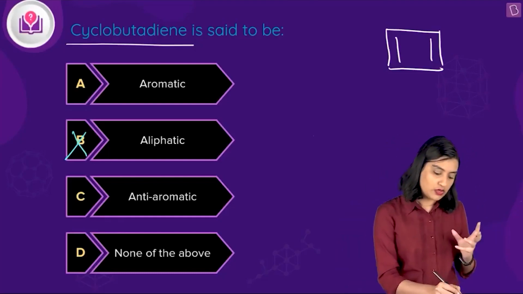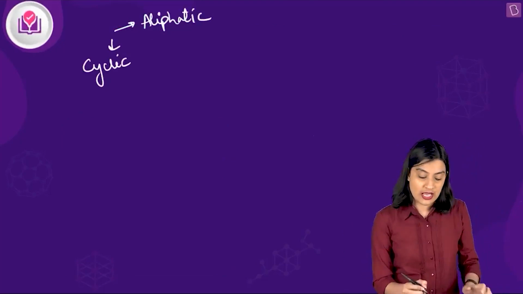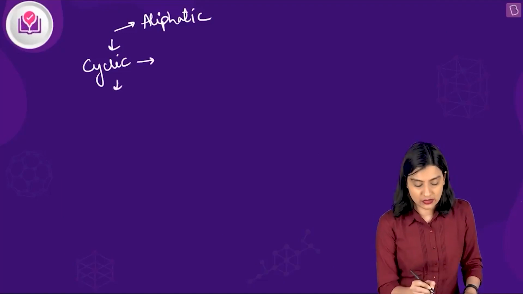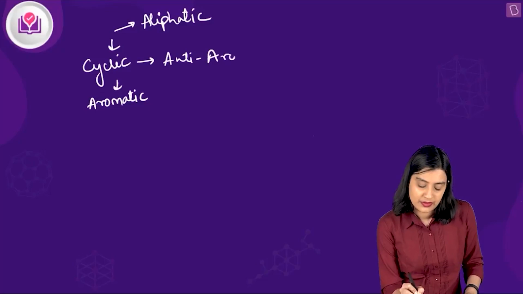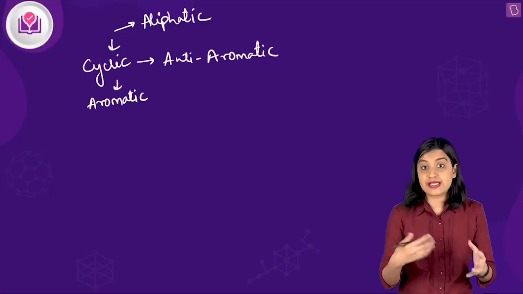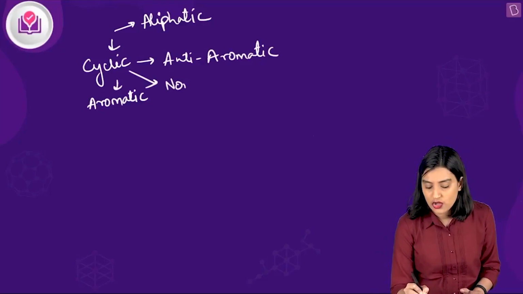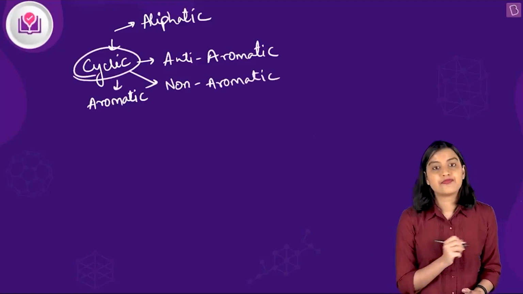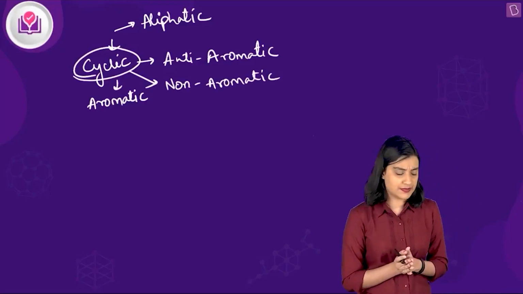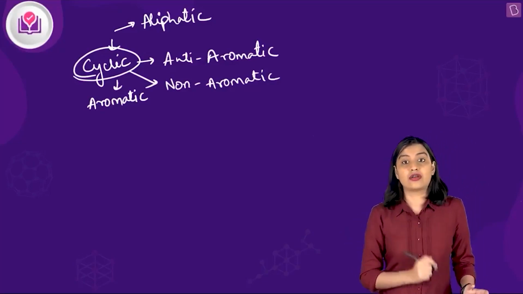Now, when we talk about cyclic compounds, you know there's another factor called aromaticity, based on which I can divide it into two types, right? It could be either aromatic, or it could be anti-aromatic. And then of course there are some cyclic compounds which are neither aromatic nor anti-aromatic. So for them we have non-aromatic. Cyclic compounds can be of three types. So how do we decide whether it is anti-aromatic, non-aromatic, or aromatic?